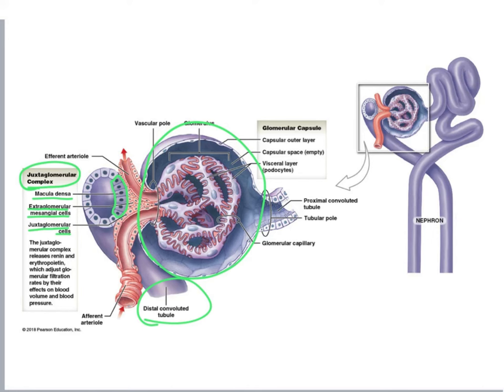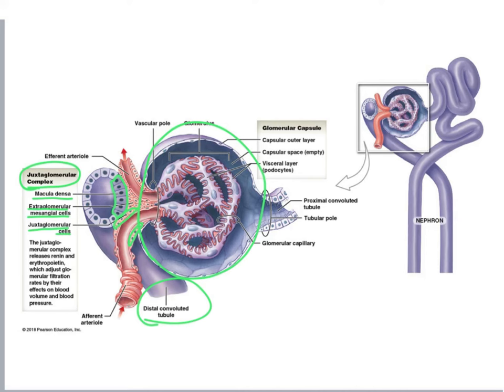Another type of cells that we find in the juxtaglomerular complex are named juxtaglomerular cells. And these cells are basically smooth muscle cells in the wall of the afferent arteriole. And their function is to effectively measure the pressure of the blood that's getting into the glomerular capillaries. These cells have mechanoreceptors, and they measure the stretch on the afferent arteriole.